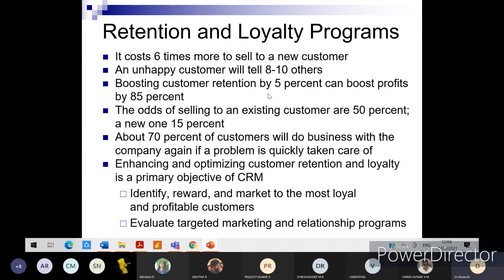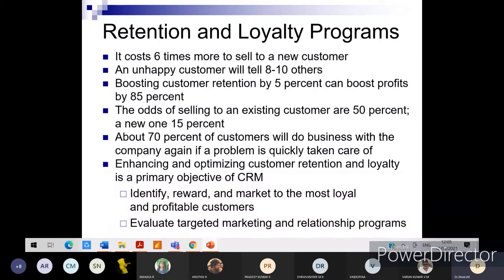Boosting customer retention by 5% can boost profits by 85%. So this is very important, right? If you can retain customers by even 5%, that leads to an overall profit of 85%. So that is something nice. The odds of selling to an existing customer are 50% and to a new one only 15%. So you can see the statistics, okay? And these are not figures taken based on only one customer or one product or one organization.